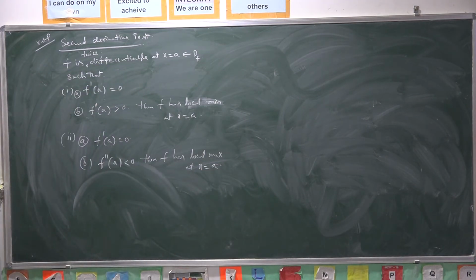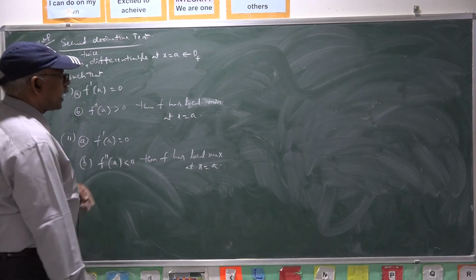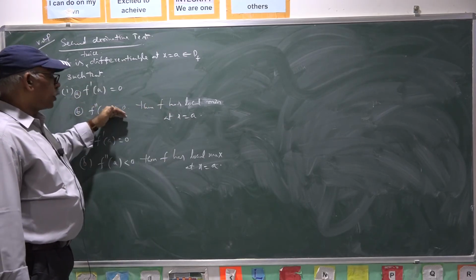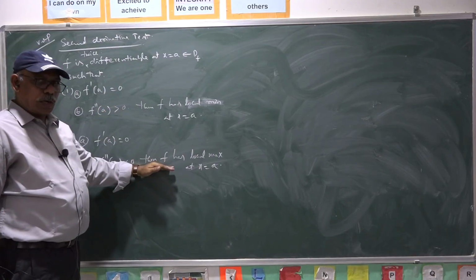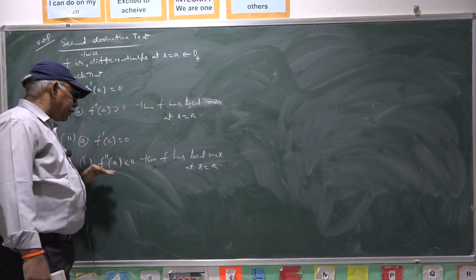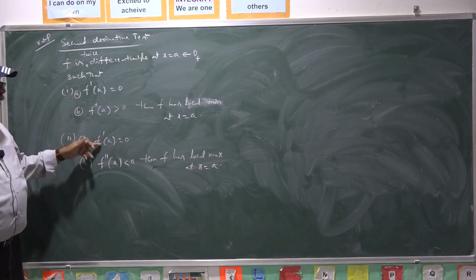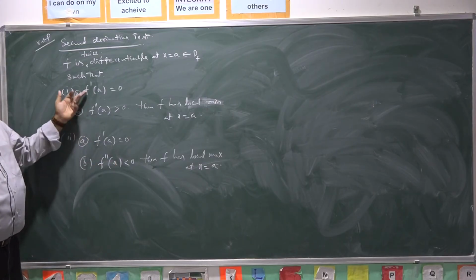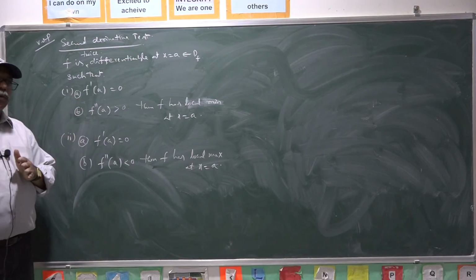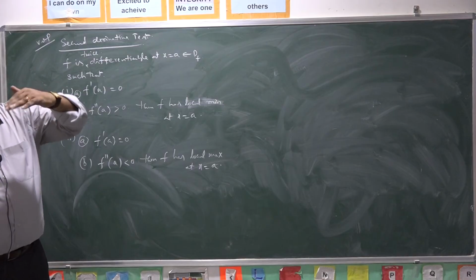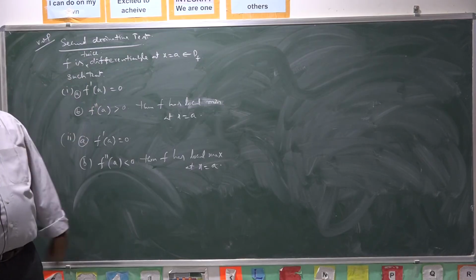Particularly at x equal to A, the function has local minimum whenever the first derivative is 0 and the second derivative is positive. It has local maximum whenever the first derivative is 0 and the second derivative is negative. In both the cases this condition is common: the first derivative becomes 0. In such case the curve has a turning point.